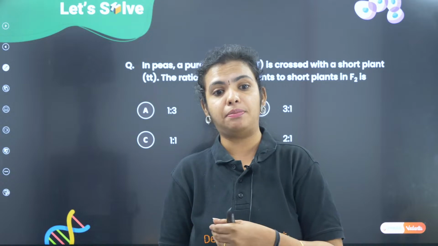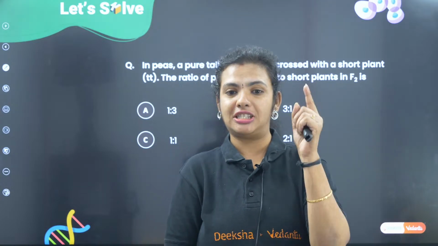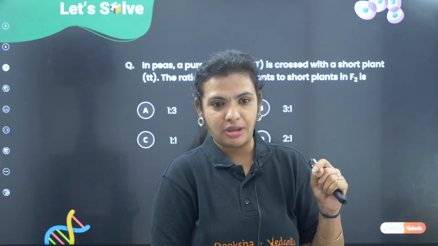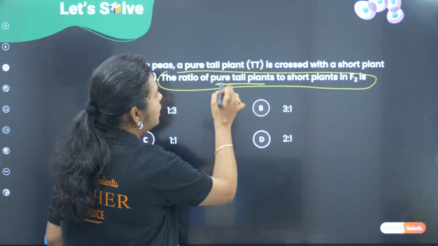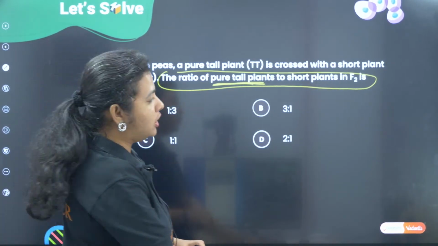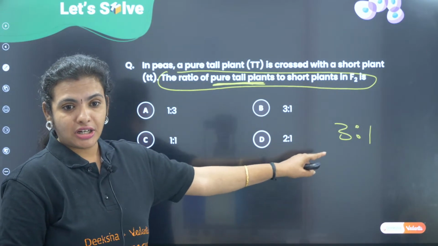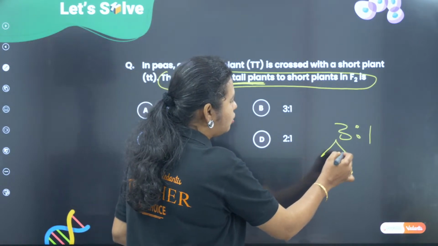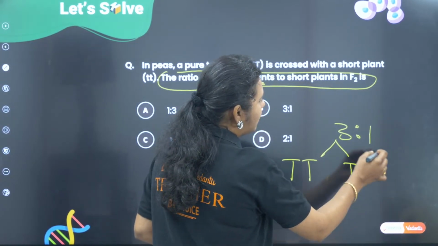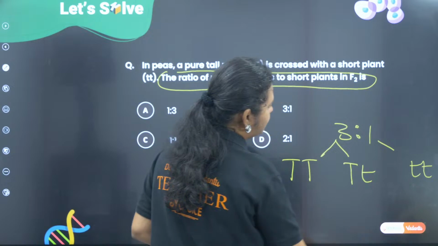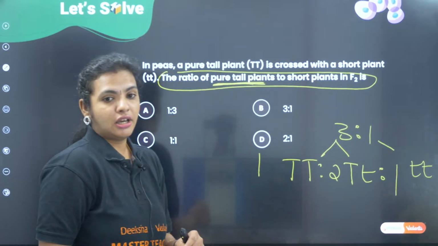Viresh again has given B as the answer. The monohybrid cross ratio is 3:1, which all of you have given me. But the question is talking about pure tall plants to short plants. So if you take the monohybrid cross 3:1, 3 tall plants, out of the 3 tall plants, we are going to have capital T, capital T, capital T, small t, correct? And this is small t, small t. So, if you look at the genotypic ratio, it's going to be 1:2:1, children, correct?